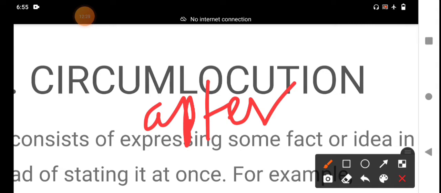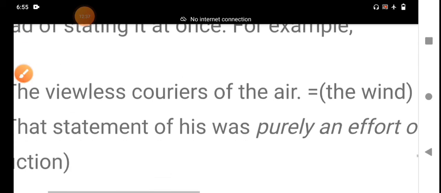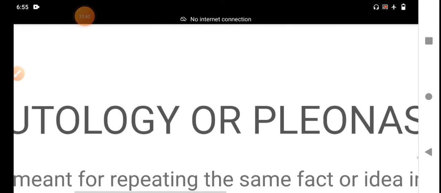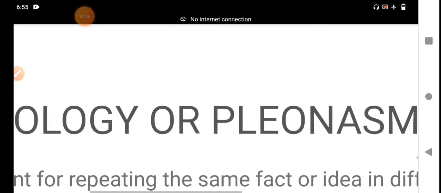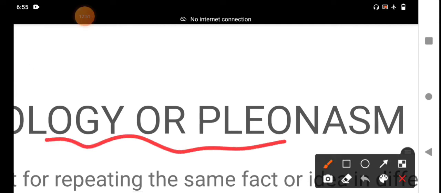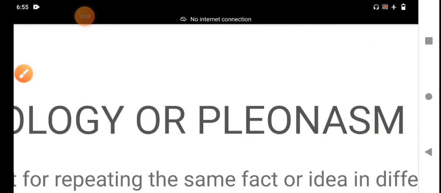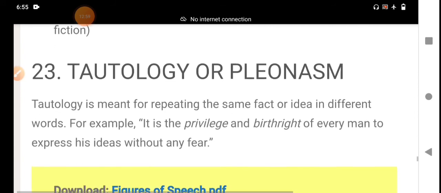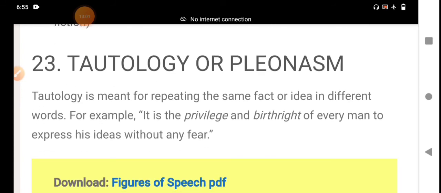And we go to the last figurative language, figures of speech. What is the last figure of speech? A tautology. A pleonasm. Both are same. Tautology or pleonasm, both are same. What is the meaning or definition of the tautology? Tautology is meant for repeating the same fact or idea in different words.